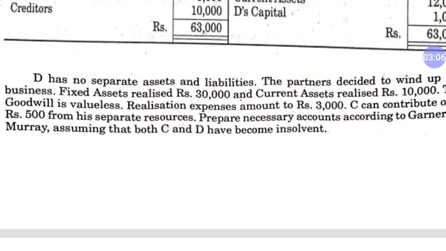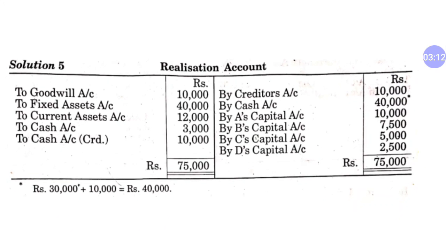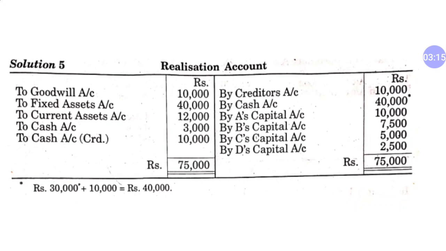Now first of all we have to make the realization account, and as you all know, the realization account has specific criteria. On the debit side, first of all we will transfer all assets at their book value. So goodwill, fixed assets, current assets, we transfer all these assets at their book values: 10, 40, 12 were their book values. On the credit side, we will transfer the liability, that is creditors only in this question, at its book value. And after that, by cash 40,000. It means this is the realization value of assets from the market.